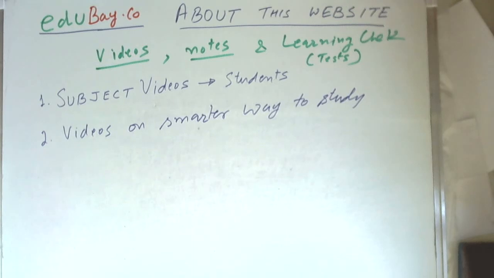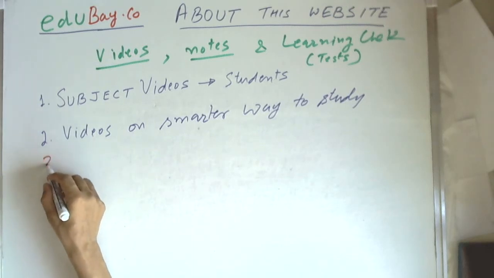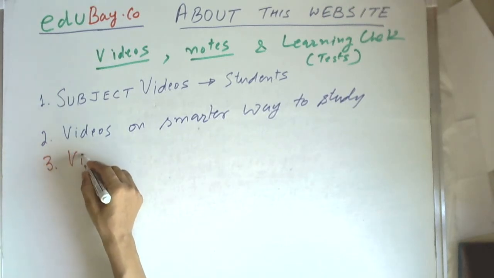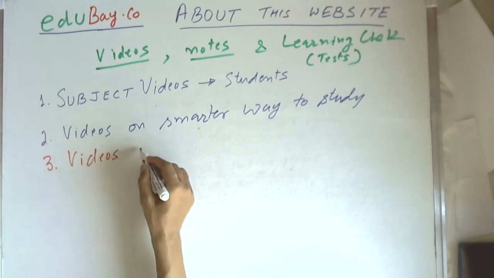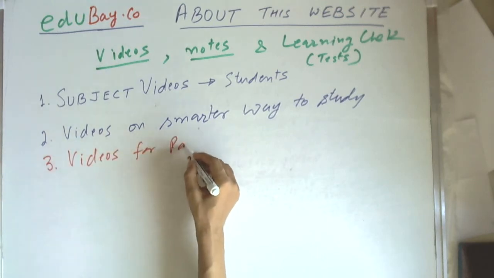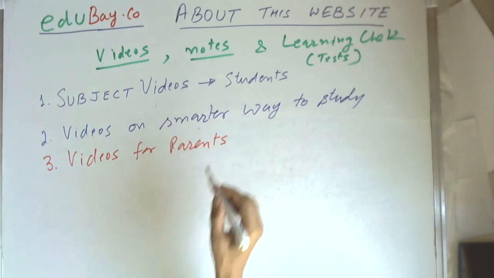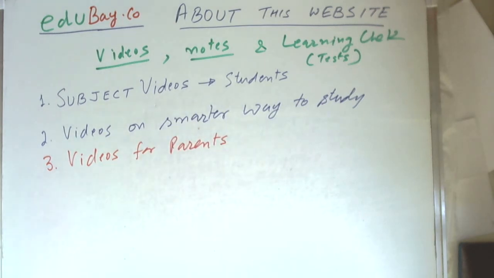The third type of videos are videos for parents. Today, parents are also equally stressed about studies of their children, and these videos will help parents reduce their own stress and contribute effectively towards improving the studies of their children.